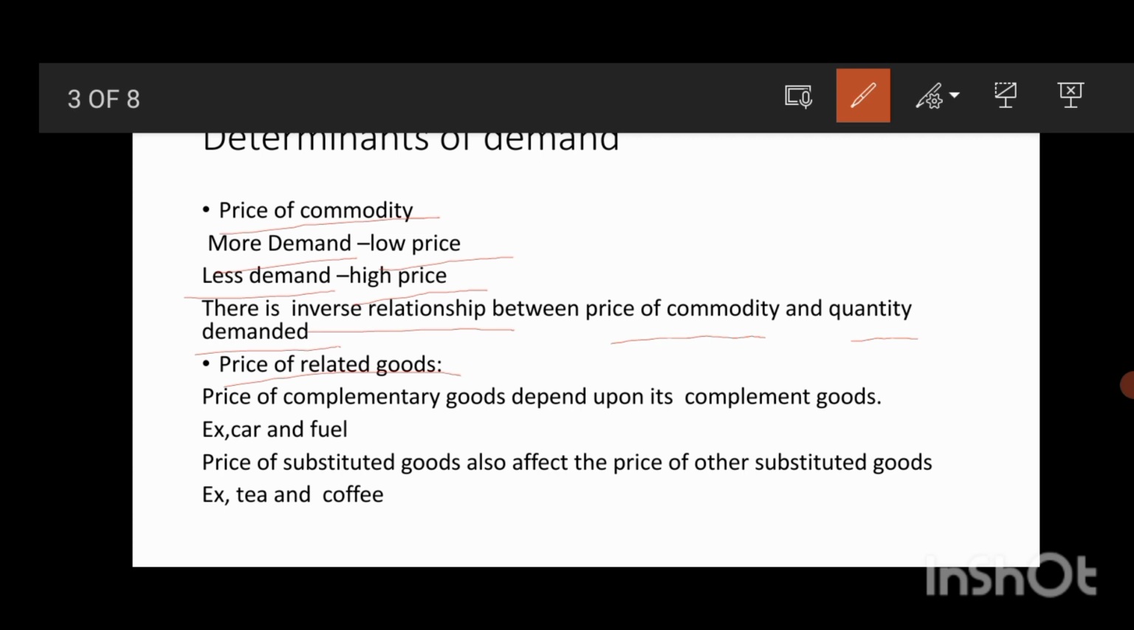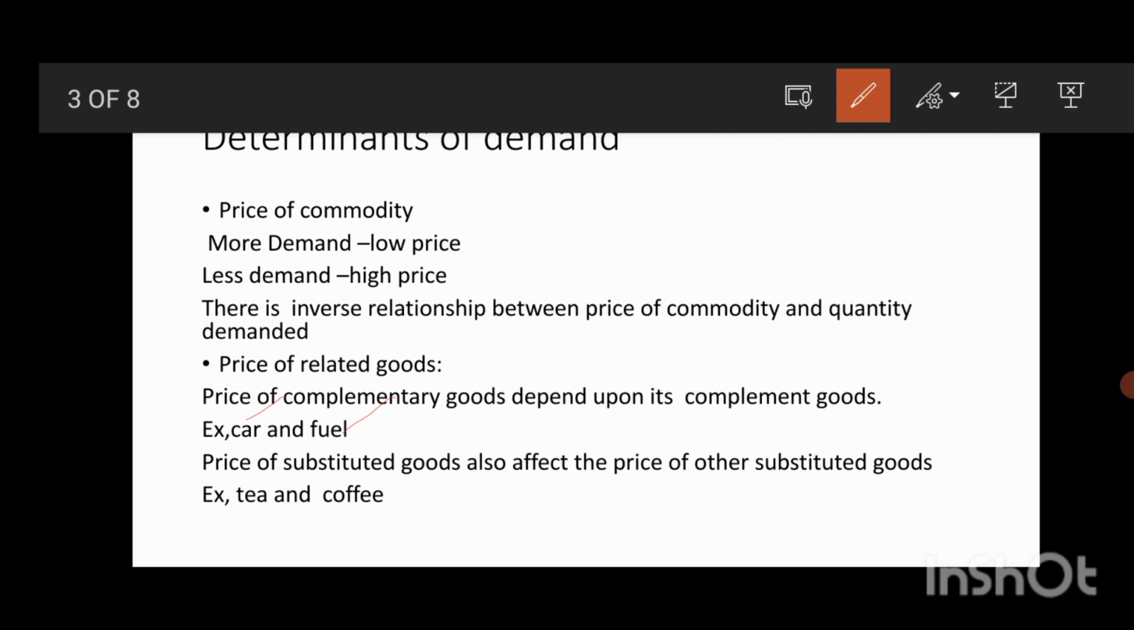Next, prices of related goods. What are related goods? There are two kinds of goods: complementary goods and substitute goods. These are the related goods. The demand for a product depends upon the price of its complement. For example, take two complementary goods: one is a car, another one is fuel.